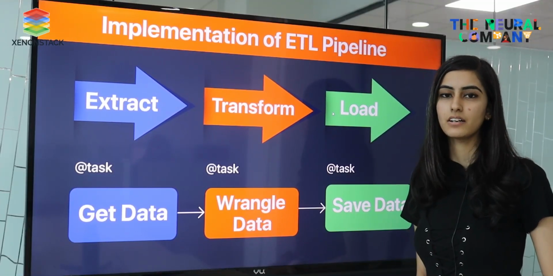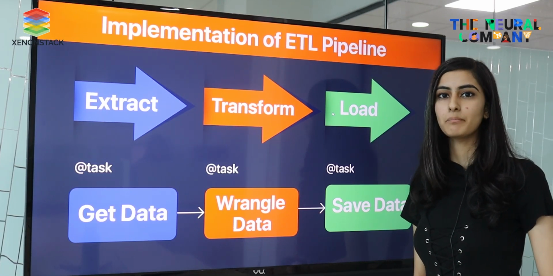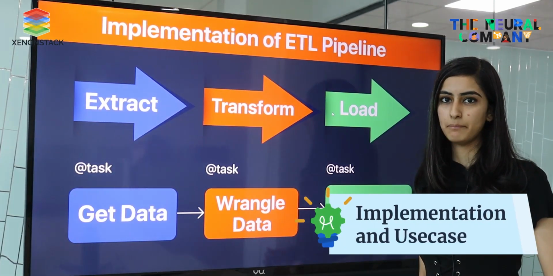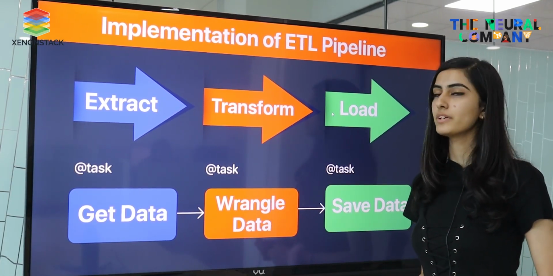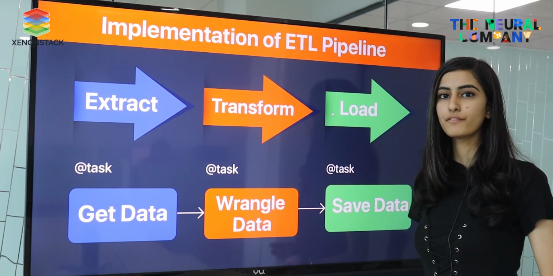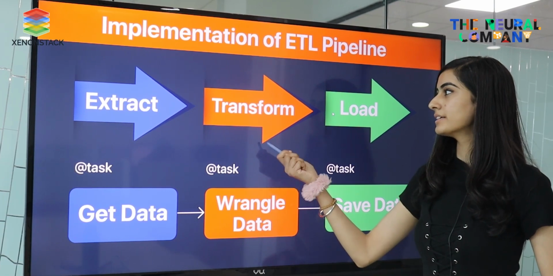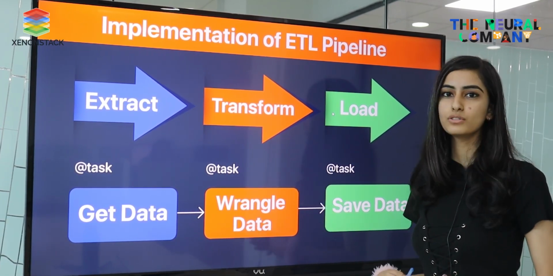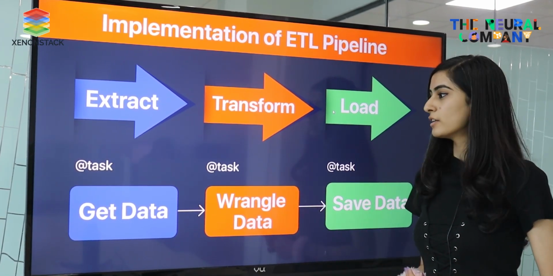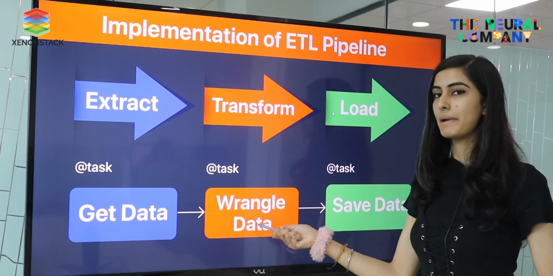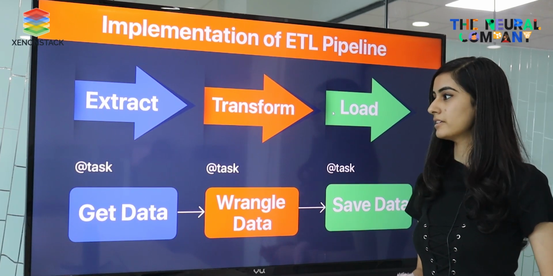Now let's take a look at the implementation of Prefect. For the implementation part, I created a basic ETL pipeline: extract, transform and load. In this pipeline, we extract some data from a dummy API, I used JSONPlaceholder here, and then we do some transformation on that data, and then save it somewhere, which is called loading. So we get the data, apply transformations, and save it in the form of CSV or JSON.